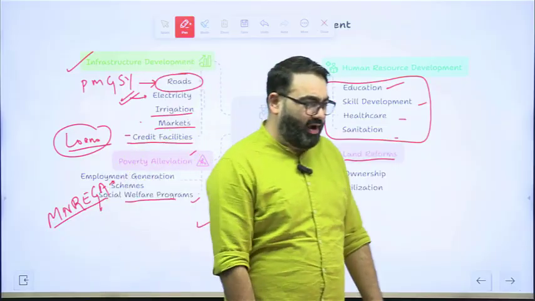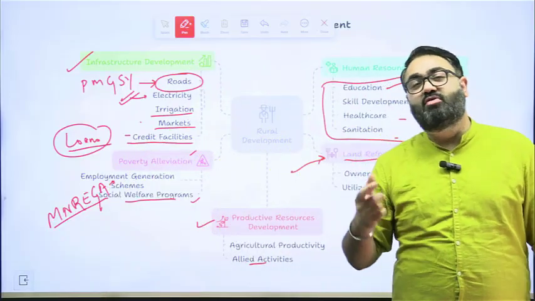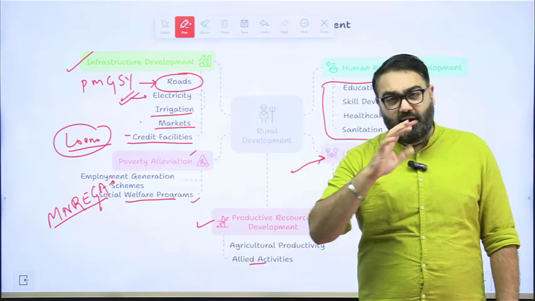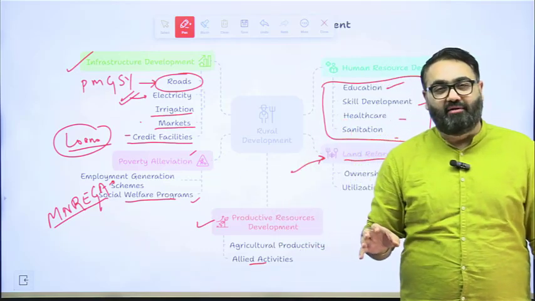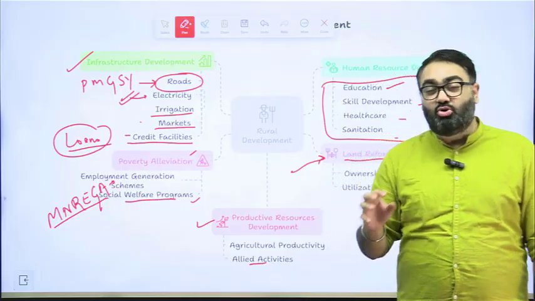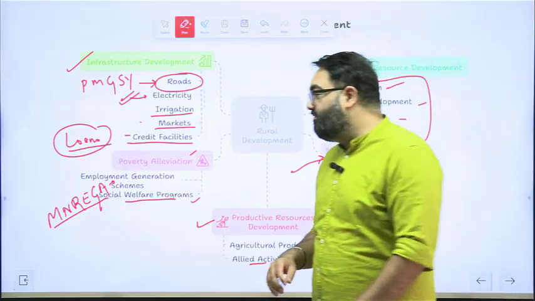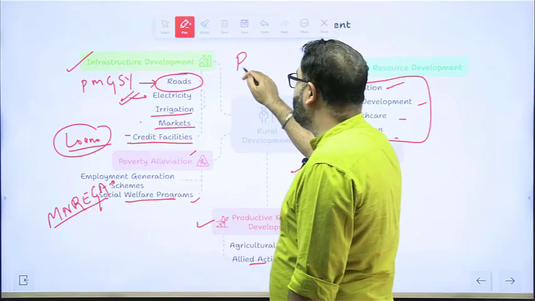Now, before I go ahead, I want to tell you a very important piece of information here. Before we go ahead and see what the government does about rural development, it's important for you to first understand the difference between what you mean by rural versus what you mean by urban.